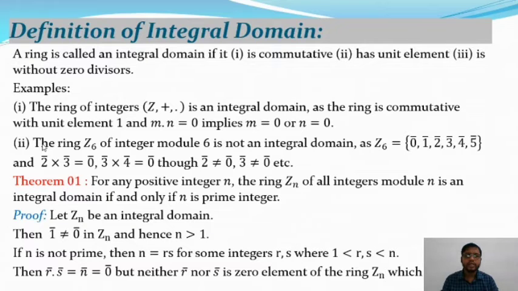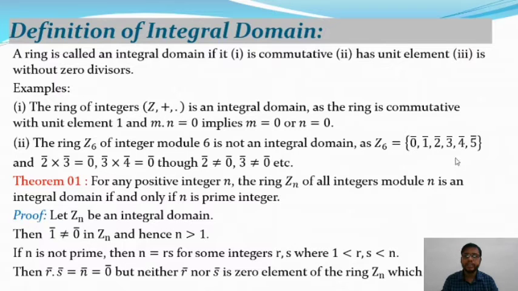So there is another example. The ring Z6 of integers modulo 6 is not an integral domain. As you know, in Z6 there are 6 elements: 0, 1, 2, 3, 4, 5. And there exist two non-zero elements, say 2 and 3. Their product is equal to 6, and 6 is equal to 0 in Z6.